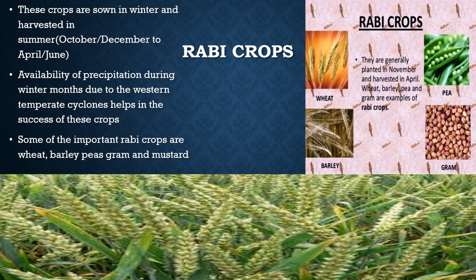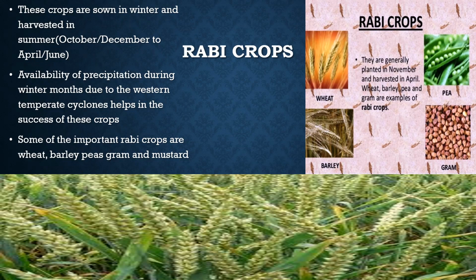These crops need some precipitation. The availability of precipitation during the winter months, due to the western temperate cyclones, helps in the success of these crops. These crops are grown in the winter season, which is why they are called winter crops.